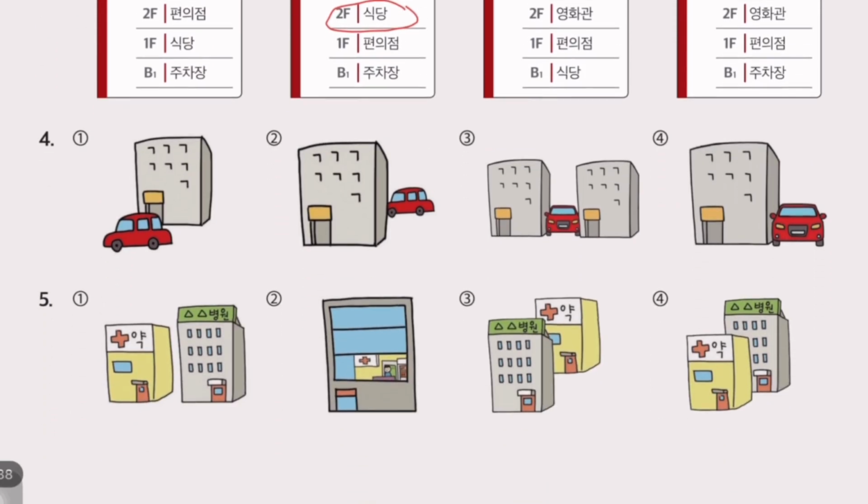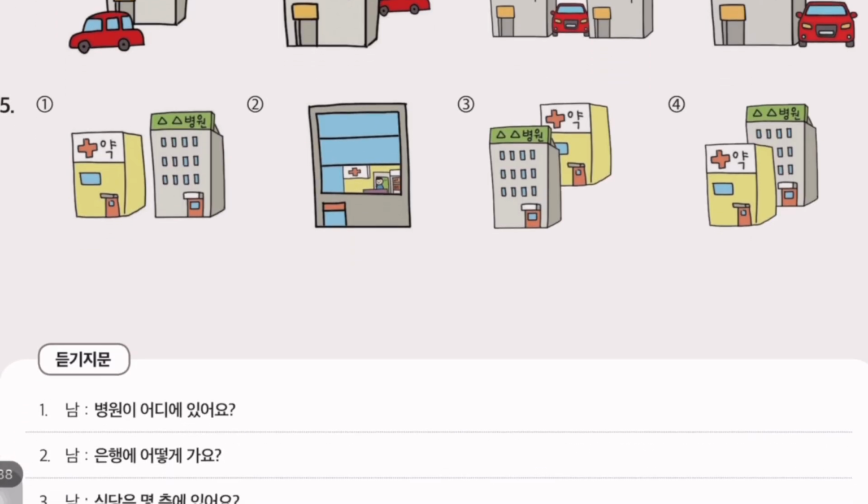4번. 자동차가 어디에 있어요? Where is your car? 건물 사이에 있어요. 사이 is between. So our answer is number 3.